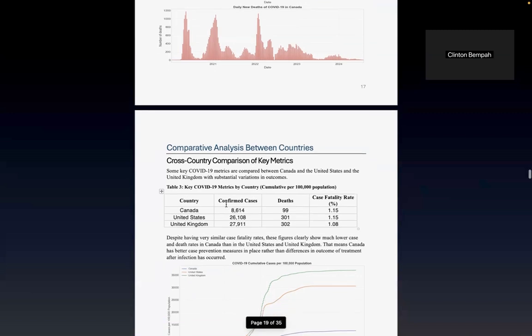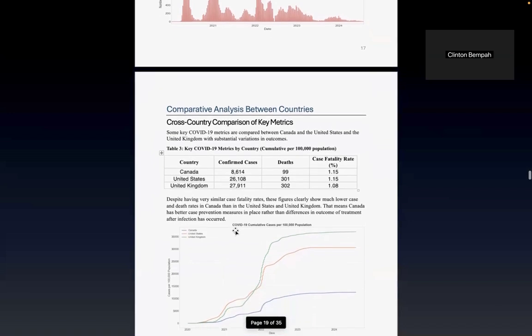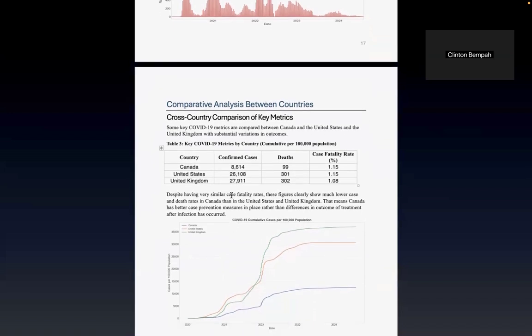You can see here that Canada has confirmed cases of about 8,614 with 99 deaths, whereby the USA has 26,000 cases confirmed around that time with 301 deaths, and then the UK has 27,000 cases with 302 deaths.